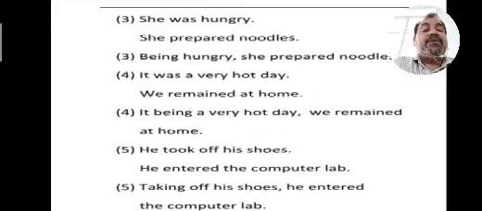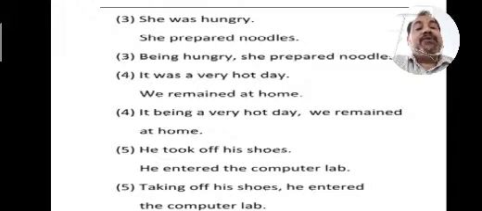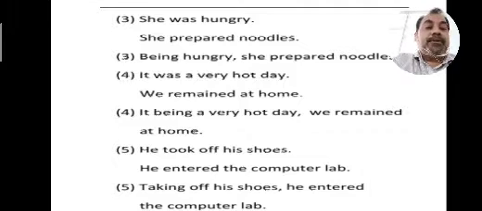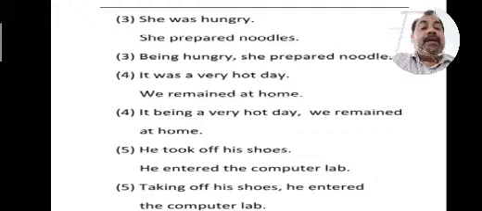Another example, she was hungry. She prepared noodles. In this kind of sentence, with to be verbs, we'll use being. Being hungry, she prepared noodles. It was a very hot day. We remained at home. Again, a to be verb is there. So, it being a very hot day, we remained at home. He took off his shoes. He entered the computer lab. Present participle: taking off his shoes, he entered the computer lab.